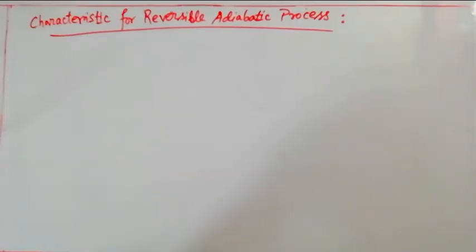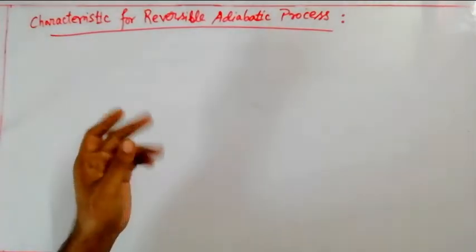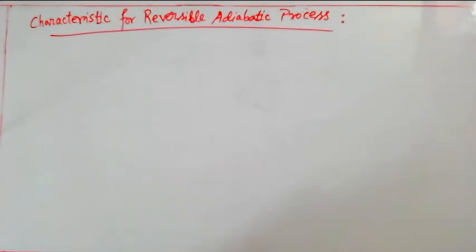Now here we can see a special characteristic for the reversible adiabatic process. By this particular derivation we can see how the equation Pv to the power gamma equals constant for a reversible adiabatic process actually comes or is derived.